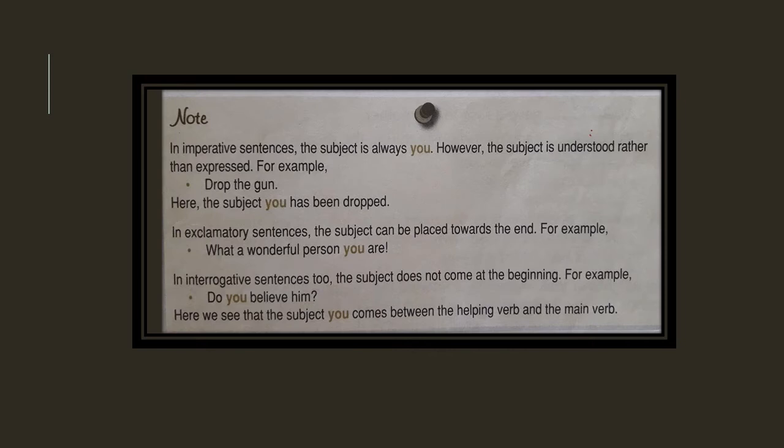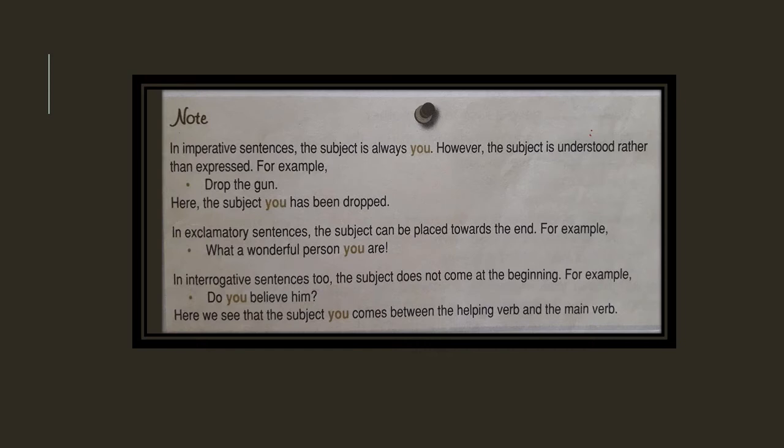Question number 5. Ravi and Rohit are good friends. Here, Ravi and Rohit are subject, are good friends is predicate. Number 6. Raj is playing chess with his friends. Here, Raj is a subject, is playing chess with his friends is predicate.